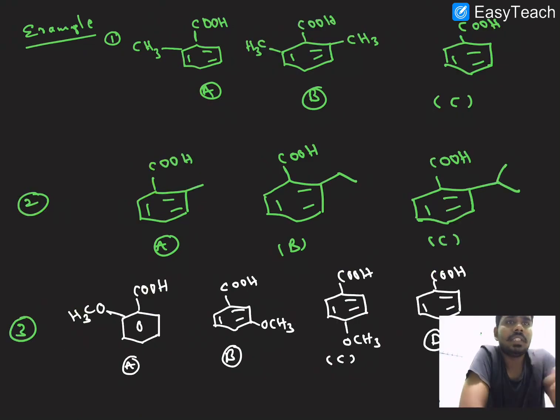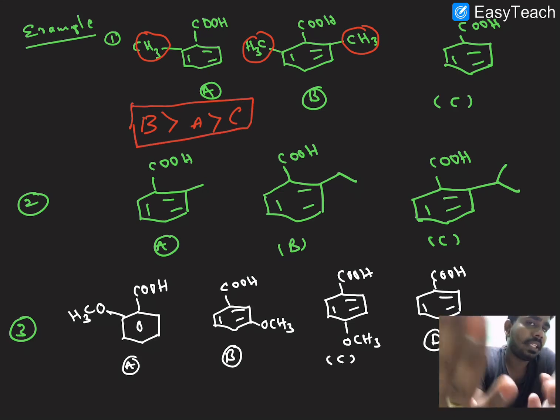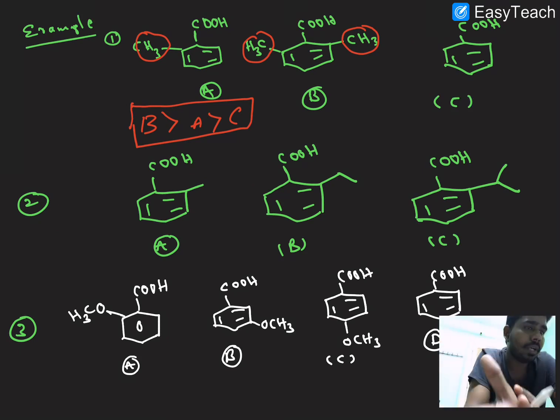Example number 1. Here in the ortho position a methyl group is there, and in the other ortho position also a methyl group is there, and this is simple benzoic acid. Obviously B has the most acidic strength because two ortho groups are present, then A, and the least one is C because of no ortho effect. Already I said, whether it is an electron withdrawing group or an electron donating group doesn't matter; if it is in the ortho position, it shows the ortho effect.